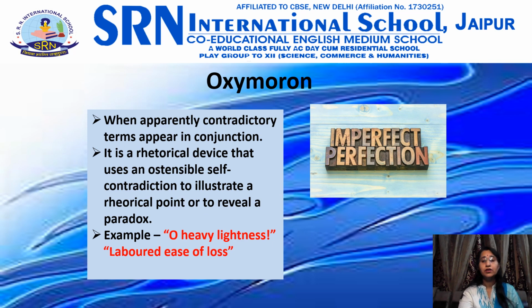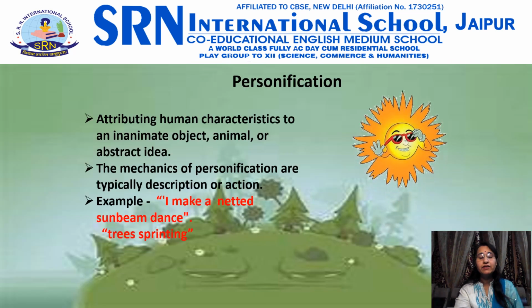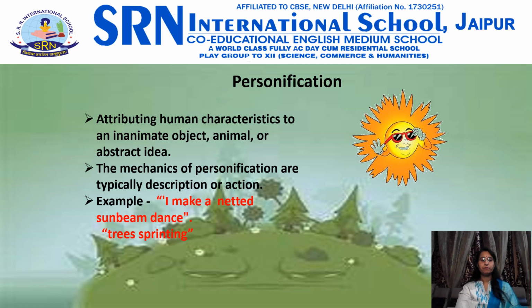Okay, so let's move to the next poetic device, that is personification. Attributing human characteristics to an inanimate object, animal, or abstract ideas. Key mechanics of personification are typically description or action. For action, you would have a non-human perform a specifically human thing such as crying. For description, you would give human attributes to the non-human. For example, the days crept by slowly, sorrowfully. So a day is having the quality of a human being, that is sorrowfully.